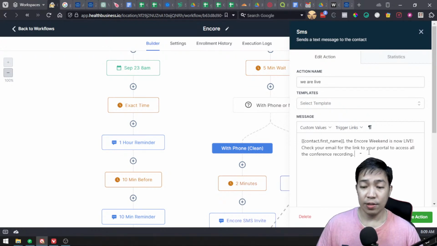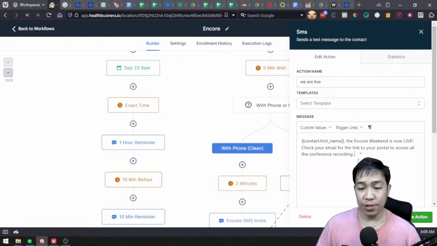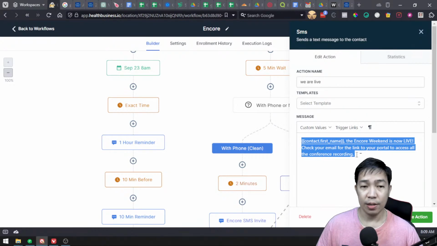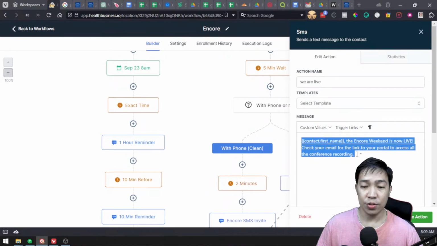And the other thing that I have to keep in mind is that I have to make sure that this SMS here is spam compliant. It should not be a spammy text, because that's going to affect our SMS and it will fail, and it will affect our account, and our account will be blocked.